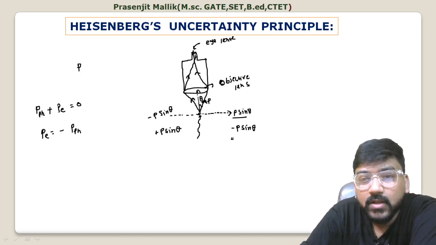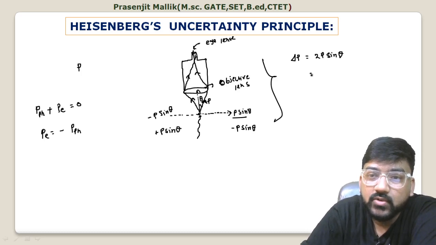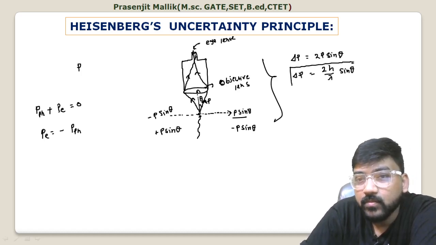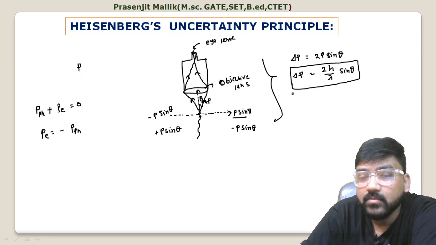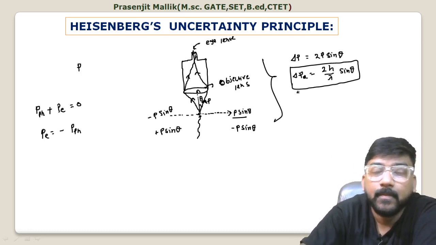So the uncertainty in the measurement of momentum, that is delta p, will be nothing but 2p sin theta. Now p can be written as h upon lambda, so you can write this as 2h by lambda into sin theta. This is your momentum uncertainty, along the x-axis, delta px.